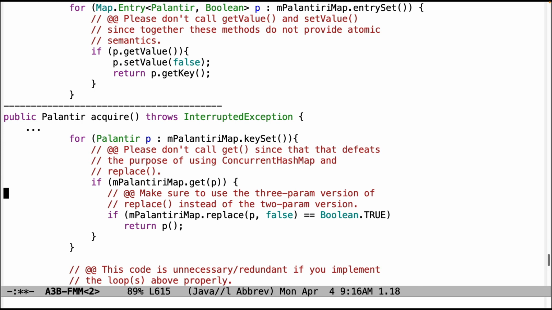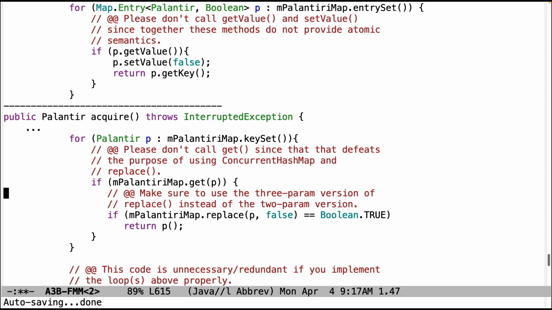Similar kind of problem down here. This code is using key set correctly, so that's good. But definitely don't be using get followed by replace. That completely defeats the purpose of using replace. The purpose of the 3-parameter version of replace is to do that atomic check-then-act operation. So don't use get. And secondly, don't use the 2-parameter version of replace. You want to use the 3-parameter version of replace.